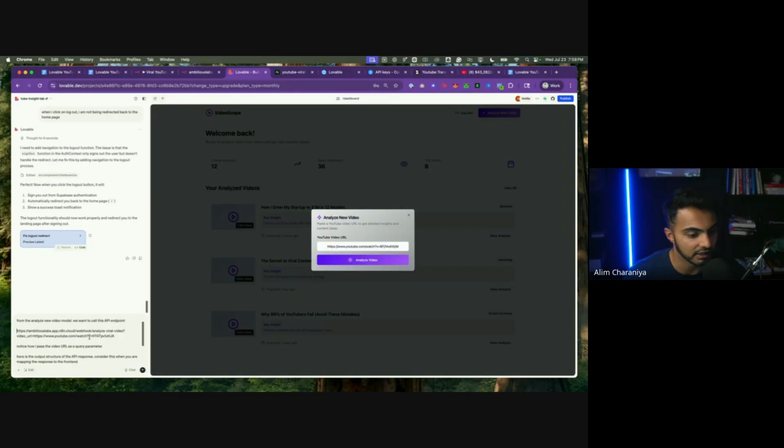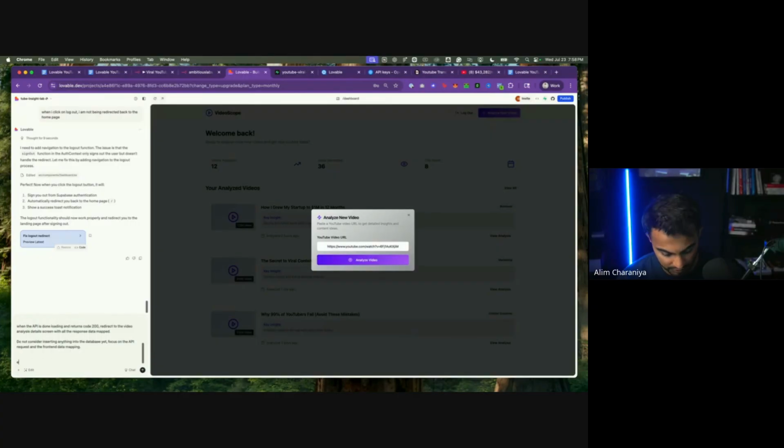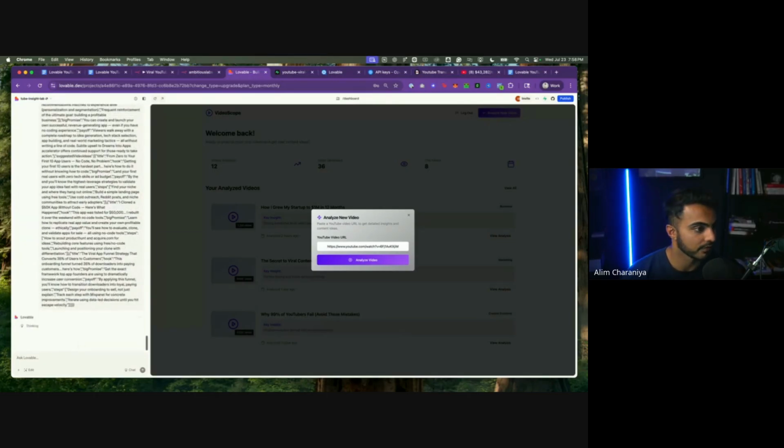So I gave it the API URL, and now I'm going to give it an example output. And hit go. Let's see how this does, yeah?